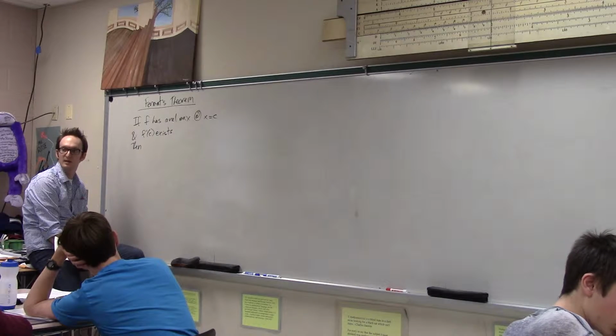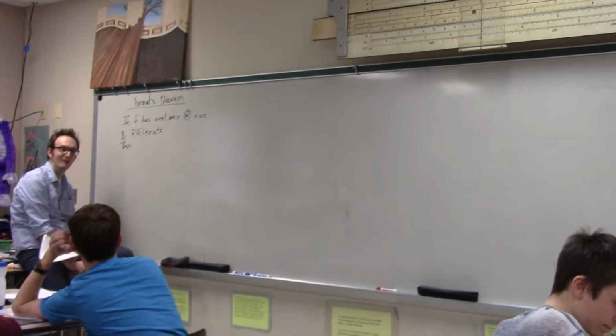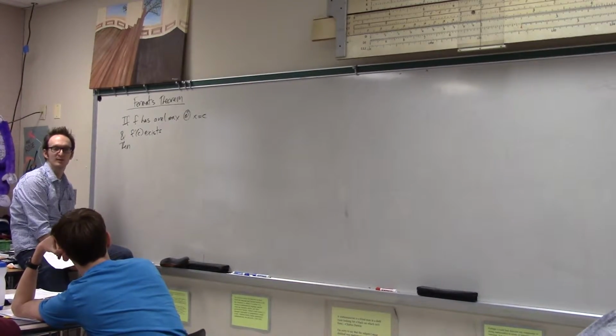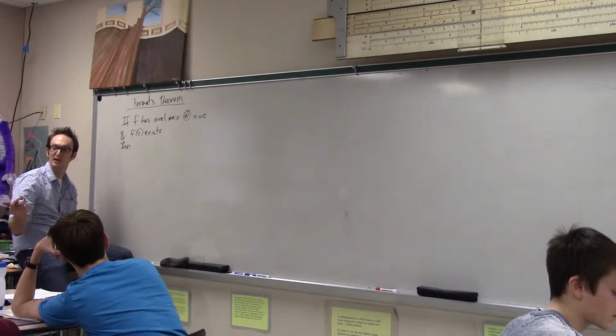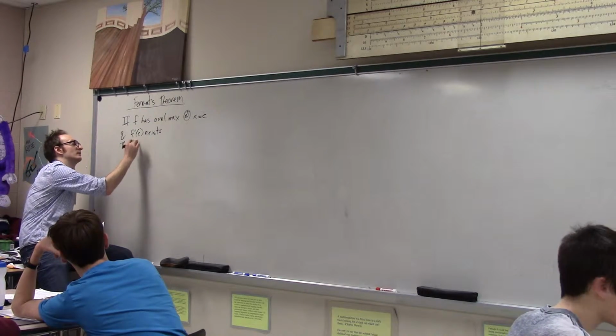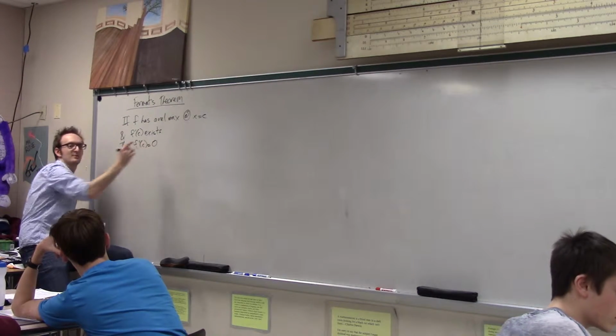If there's a relative max, and the function is differentiable there, use your imagination. Calvin's got it already. The derivative is 0.